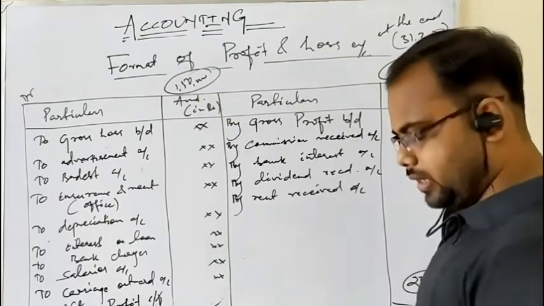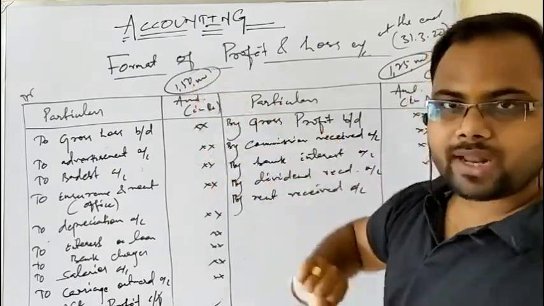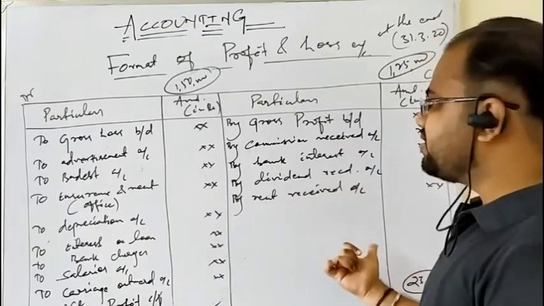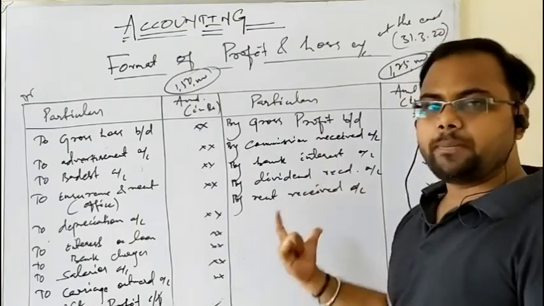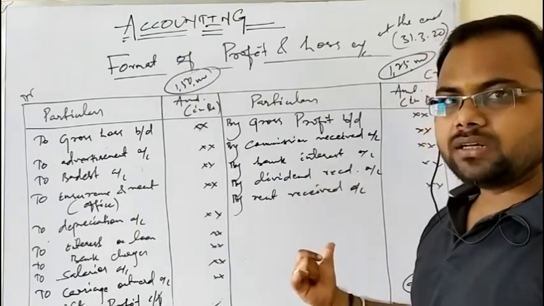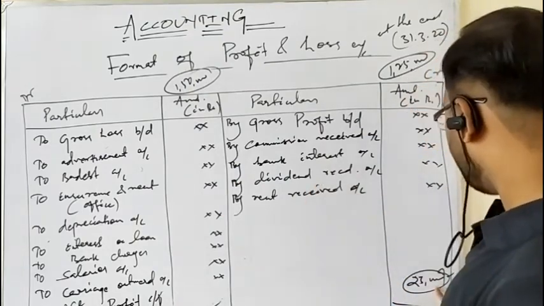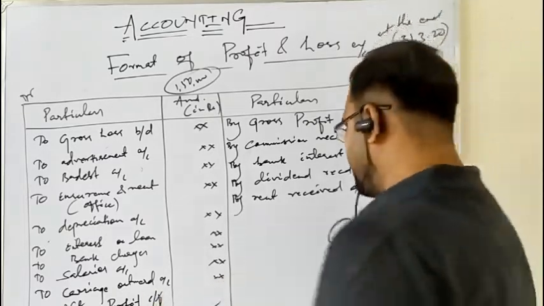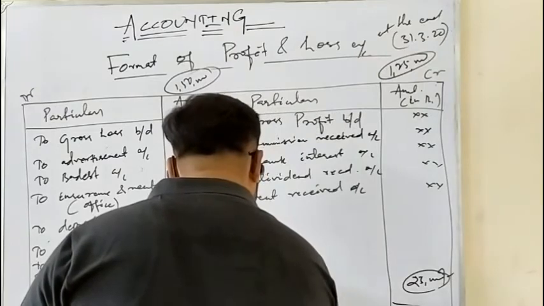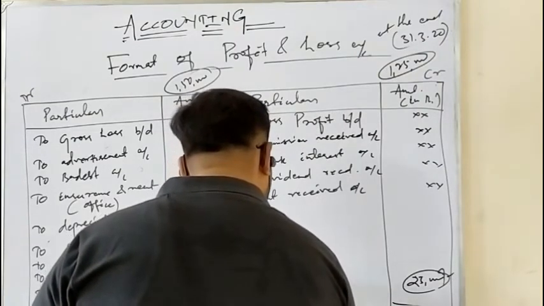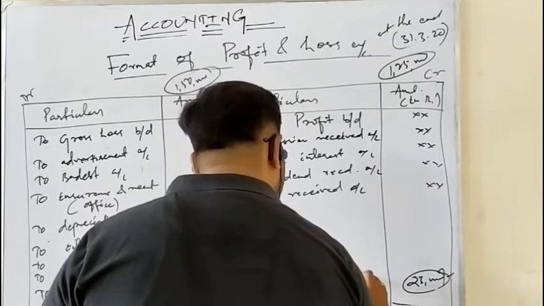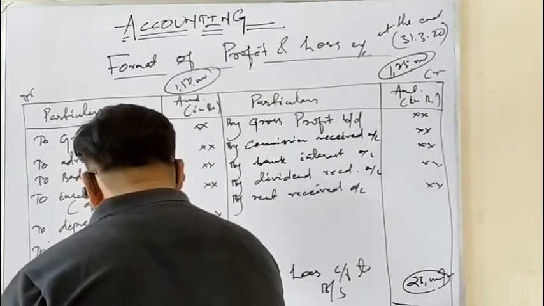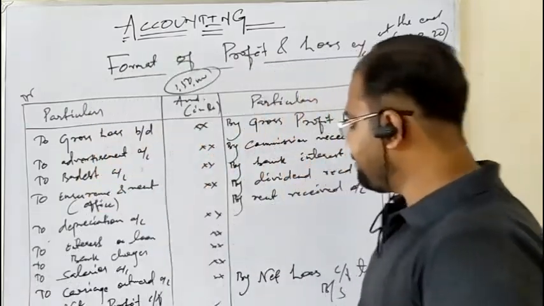25,000. See, the debit side total is 1,50,000. Credit side total is 1,25,000. So which is the deficit side? Credit side. And according to matching concept, the deficit amount is put on the deficit side. So the deficit amount is 25,000. It will be written as the opposite of net profit, that is by net loss. What will it be written as? By net loss, carry forward to balance sheet. Likewise you can write here also carry forward to balance sheet.